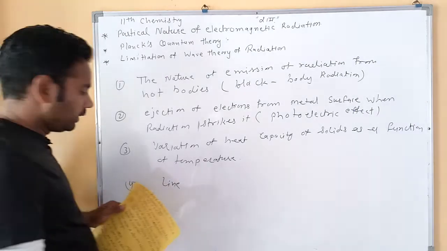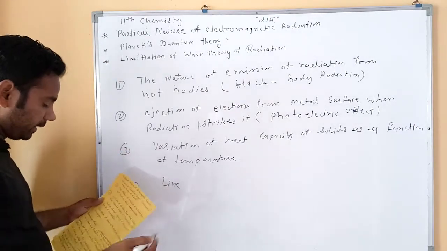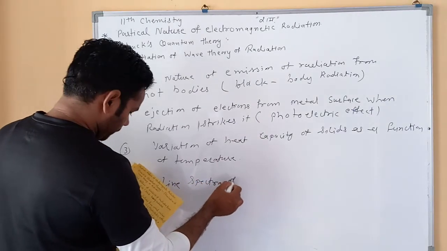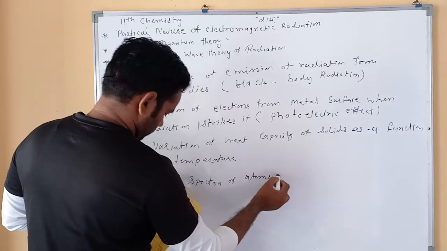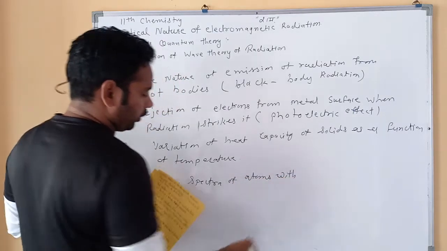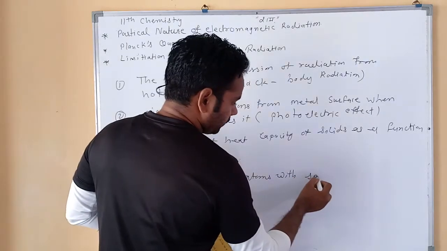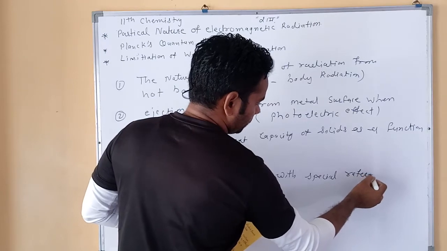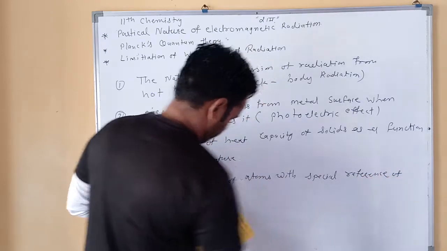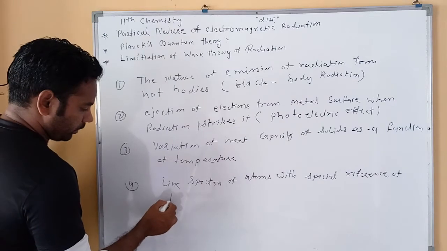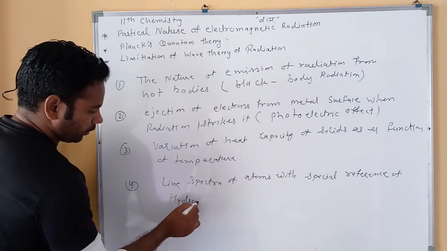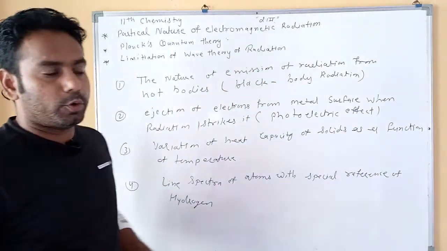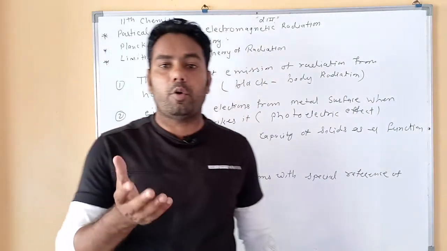We already discussed line spectra of hydrogen. These four points are not explained by the wave theory, because wave theory explains light as having only a wave-like nature,